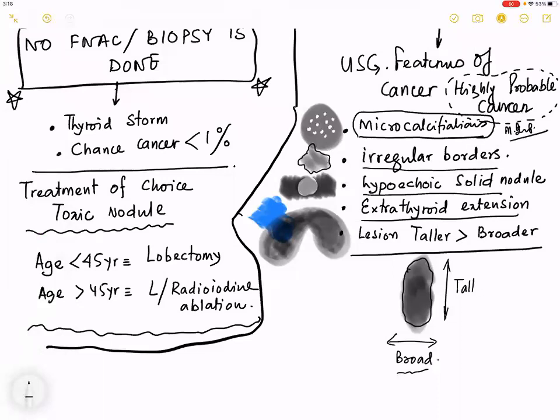Microcalcifications. Okay, right. I think the rest of the things are understandable. Irregular border, I think you can understand irregular border. I think you can see hypoechoic solid nodule in this picture. Extrathyroidal extension, I have shown you this picture, and more tall than broad. That means the tumor is more tall than broad.